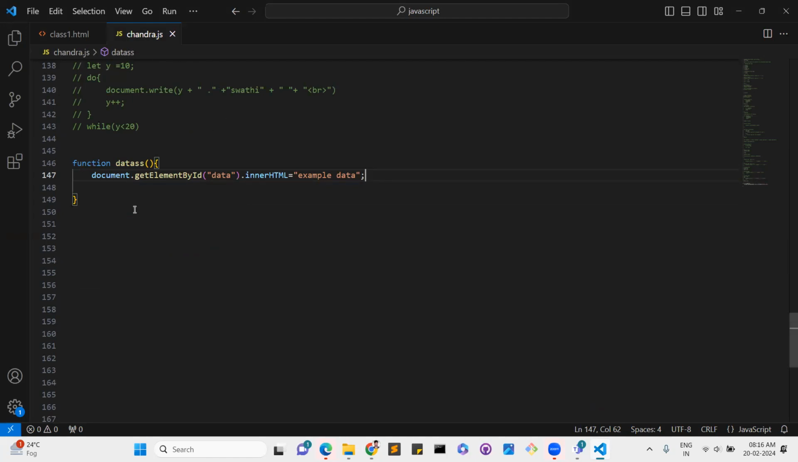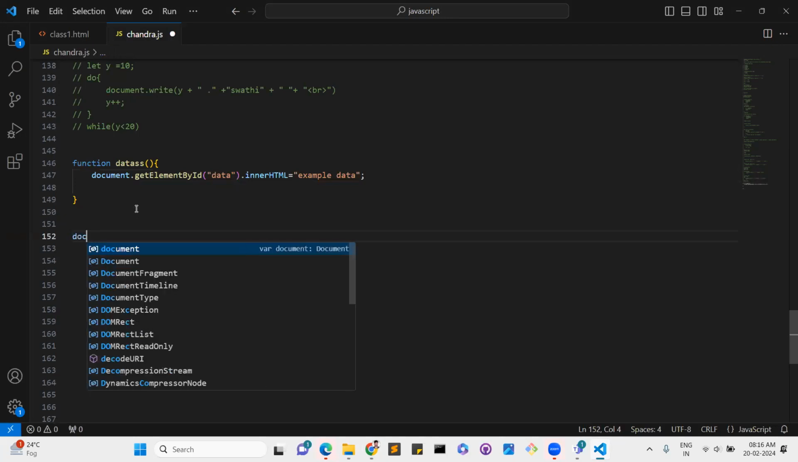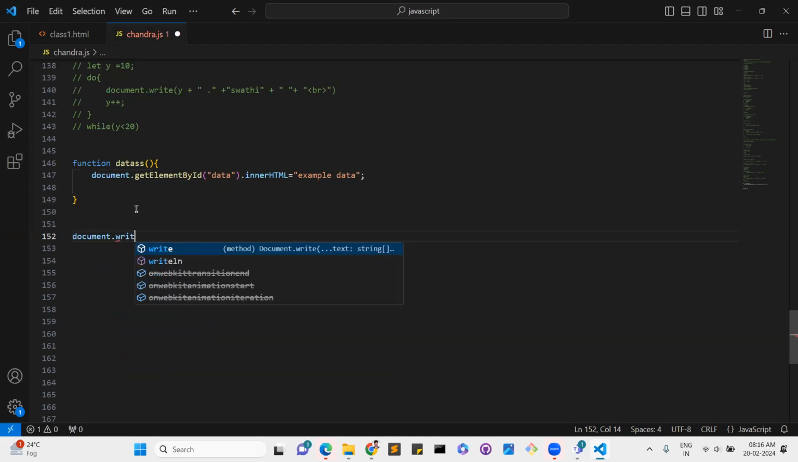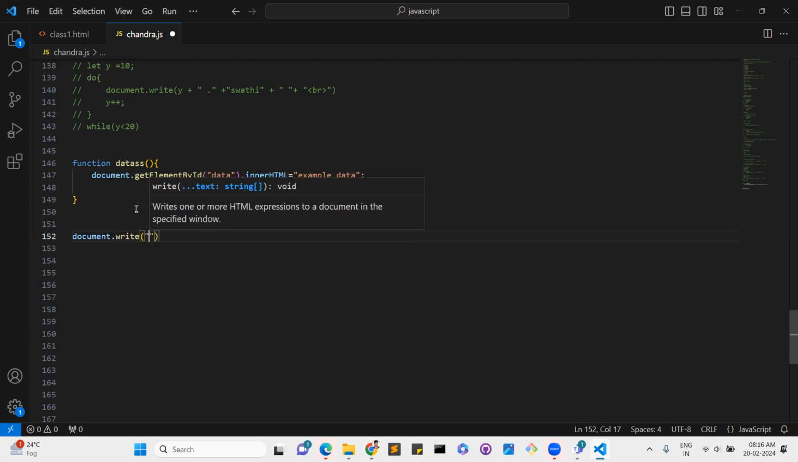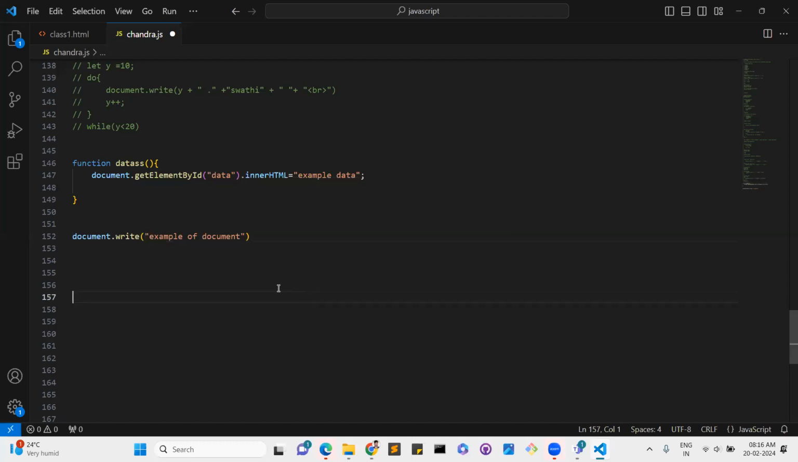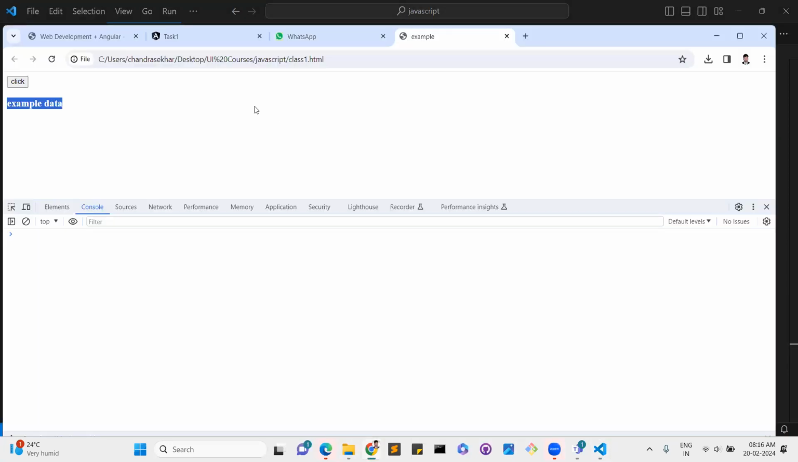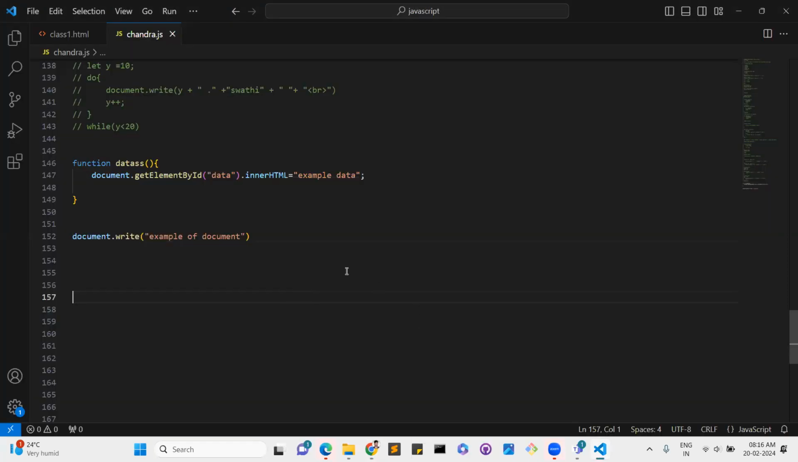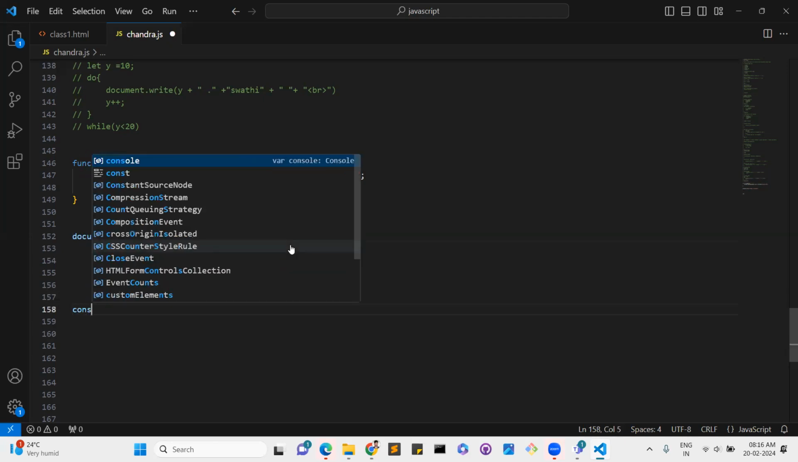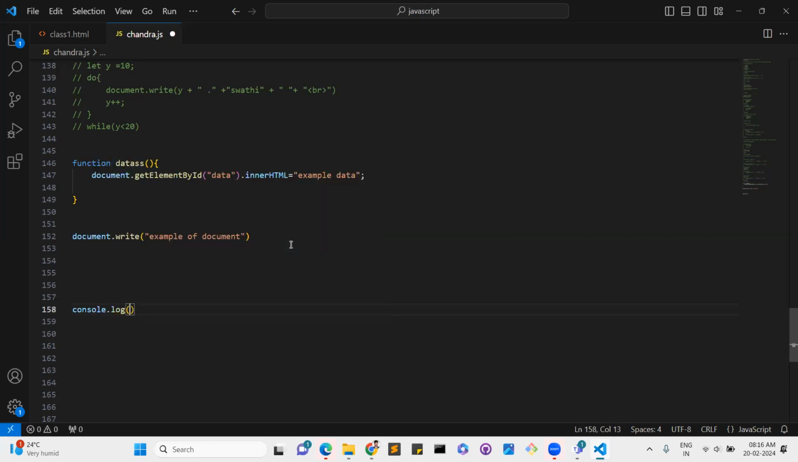the next one is document.write. So by using document.write, like this. And the next step is the console one. Most developers use the console only because they check the output in the console. After that, we can display it in the browser.